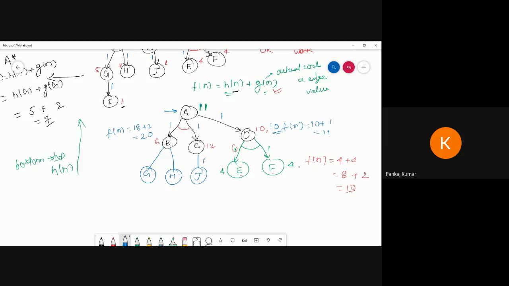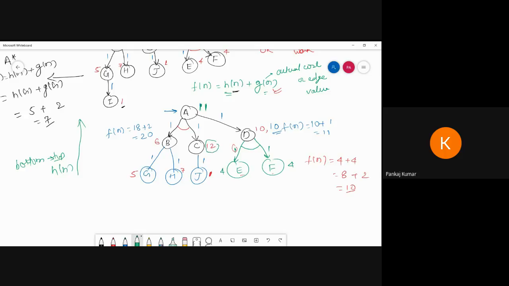Okay, this value is 1 and the estimated cost of this one is 5, sorry, estimated cost of 7, and this one is 1. Now suppose I can travel to C, then I can calculate this value. C says that I will reach J with the estimated cost 12.